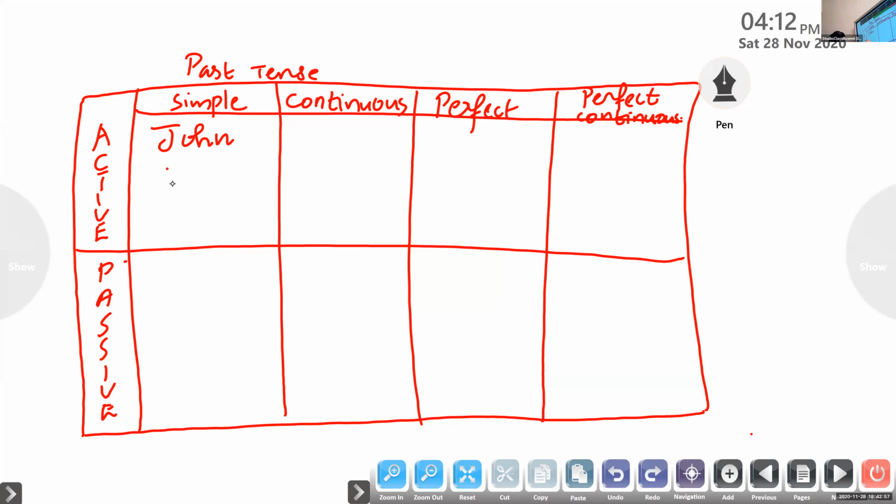John collected money. Wonderful. John collected money. Okay, finite verb: collected. Very good.